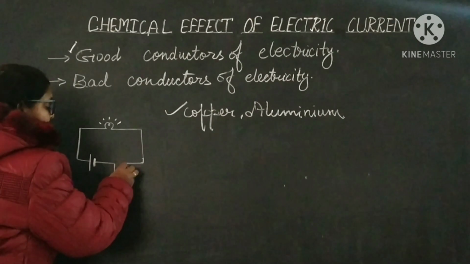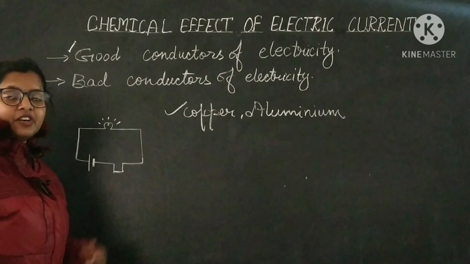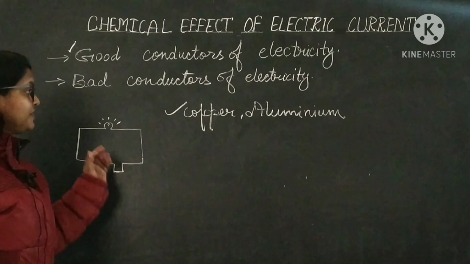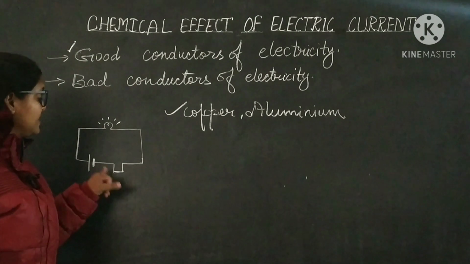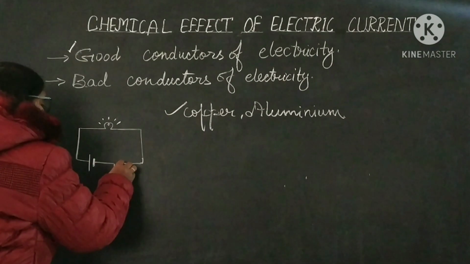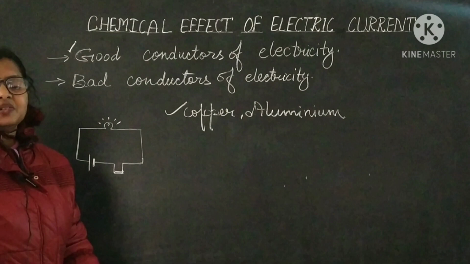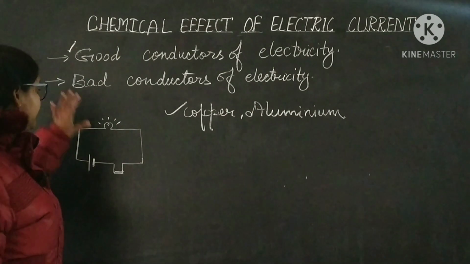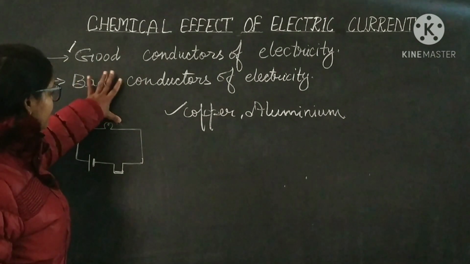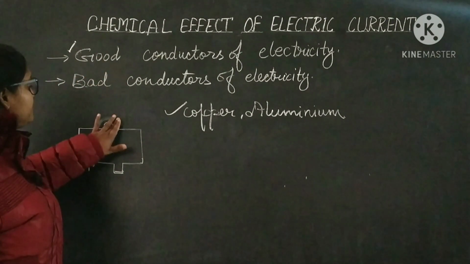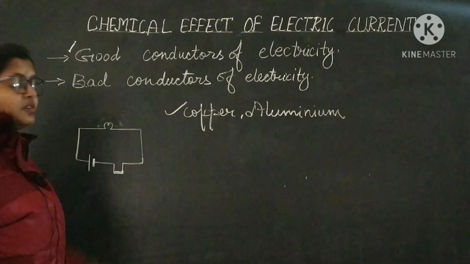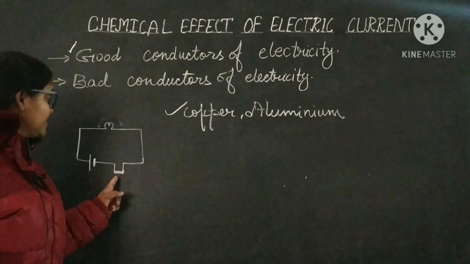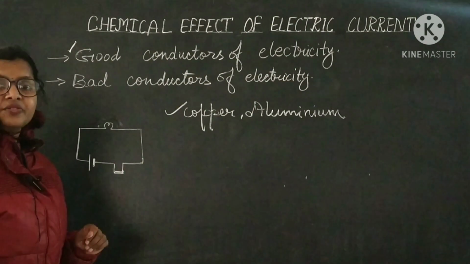If you are connecting a piece of rubber or a piece of wood in this circuit, you have to remove that copper or aluminium piece and fix a piece of wood or rubber. Then the current will not flow and this bulb will not glow. It means the circuit is incomplete. Now the circuit is open and the given substance is a bad conductor of electricity.